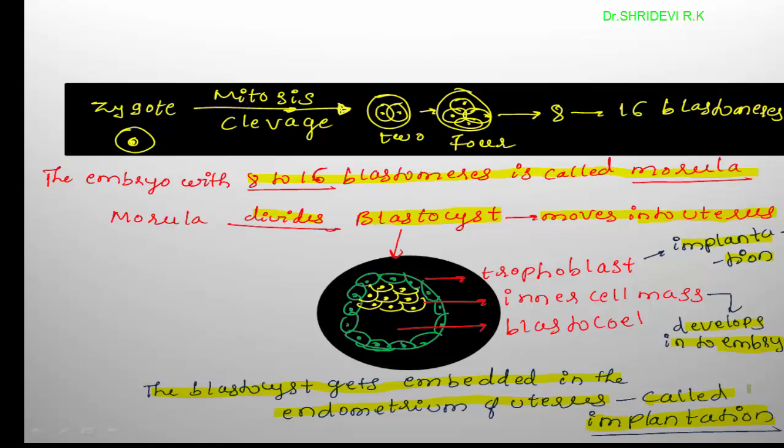This is called implantation. Remember, if implantation fails, then there will be no confirmation or continuation of the pregnancy. For the continuation of pregnancy, implantation is a very important step. Even though fertilization has taken place, if implantation fails, there will be no continuation of pregnancy in human beings. And remember, the sex of the fetus is decided at the time of fertilization itself, and it is decided by the male, not by the female.